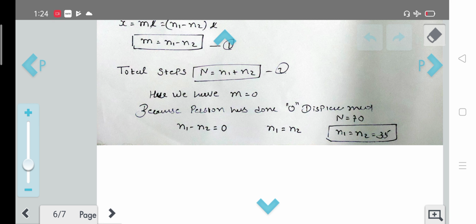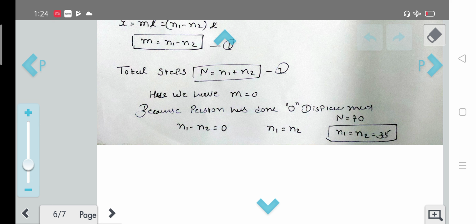Since the total number of steps n is equal to 70 and n1 and n2 are the same, it will be 35 equally distributed steps, which is n1 equal to n2 equal to 35.